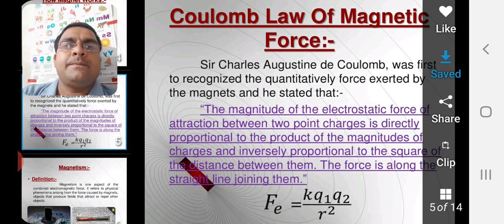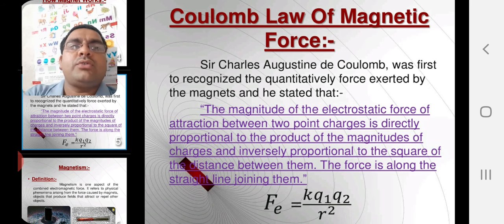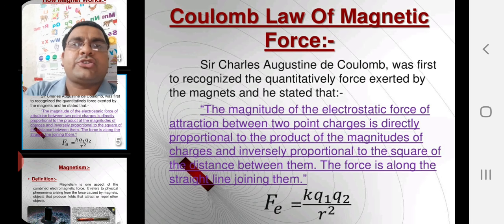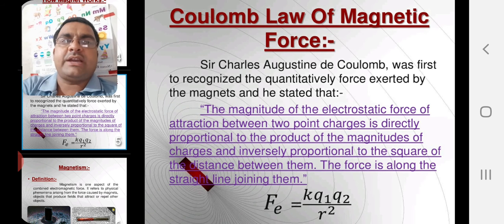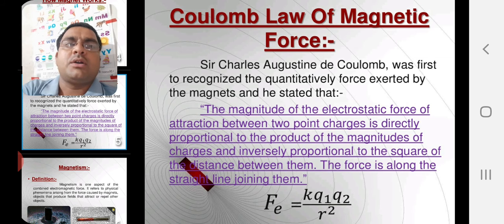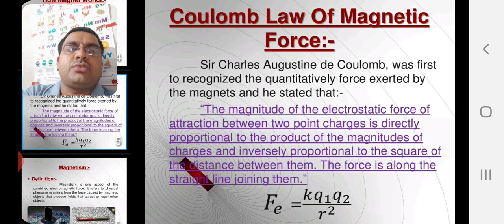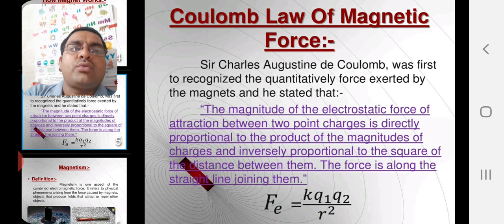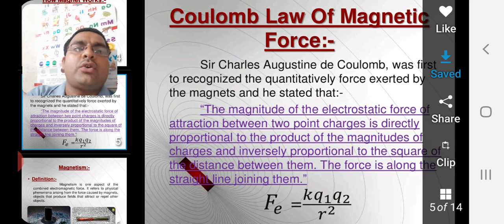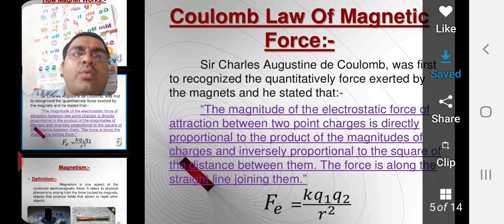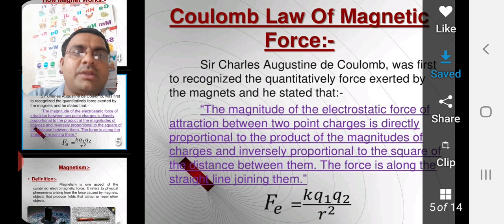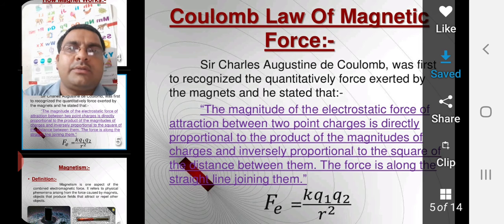He stated that the magnitude of the electrostatic force of attraction between two point charges is directly proportional to the product of their magnitudes of charges and inversely proportional to the square of the distance between them. It means Fe is equal to K Q1 Q2 upon R square, where F is the electric force, Q1 and Q2 are the charges, R is the distance between them, and K is a constant.